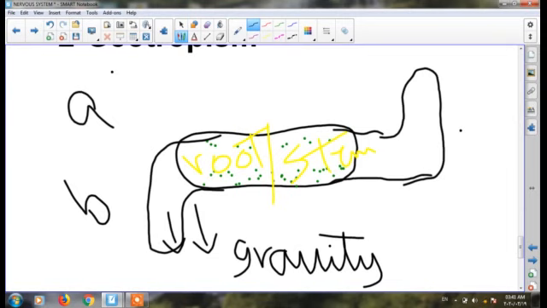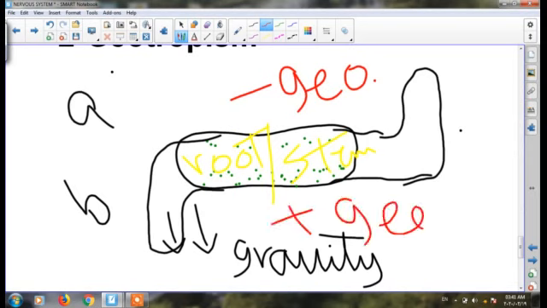Away from gravity, so this is called negative geotropism. But the root bends towards gravity, so this is called positive geotropism. So the stem shows negative geotropism, but the root shows positive geotropism.